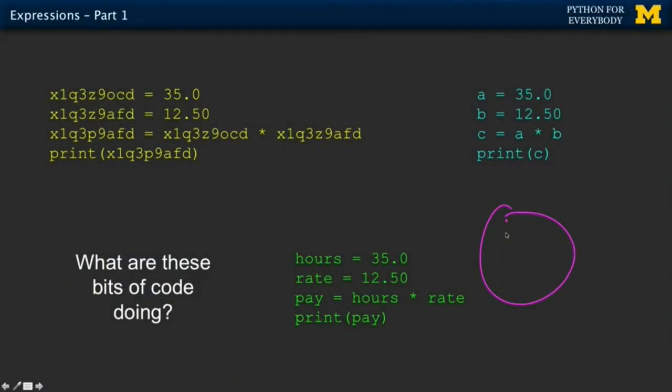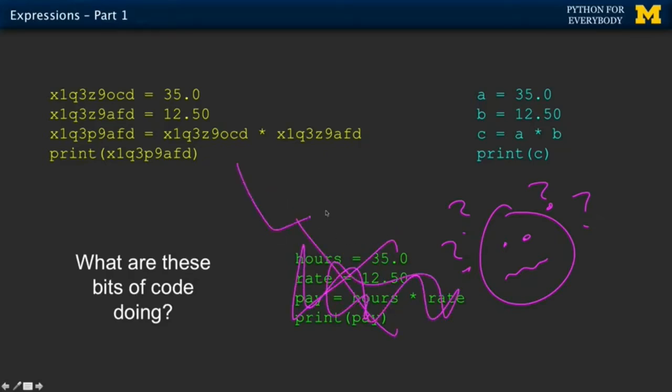The problem is for beginning programmers, it sometimes is too understandable, right? Does Python know about payroll? Because if I name a variable hours, shouldn't Python know that that means hours? And if I name a variable pay, does that mean that Python knows about this? And the answer is no. Python treats all these three as equal. Python doesn't look at the name of your variables and think, hey, you just had a bug.